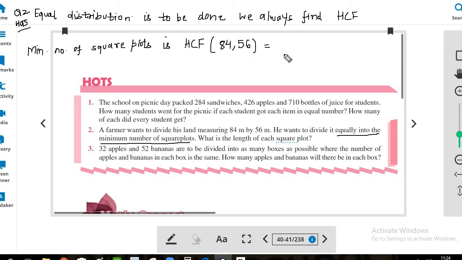We can calculate HCF by any of the methods, through long division, by common division or by prime factorization. So our answer is 14 meters. As the HCF is 14, the final answer is 14 meters. So the length of each square plot will be 14 meters.